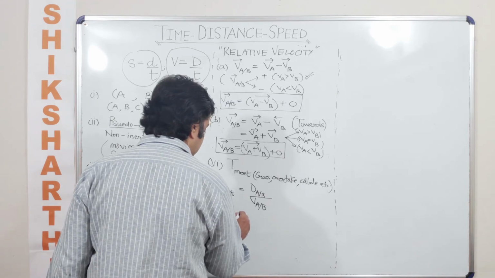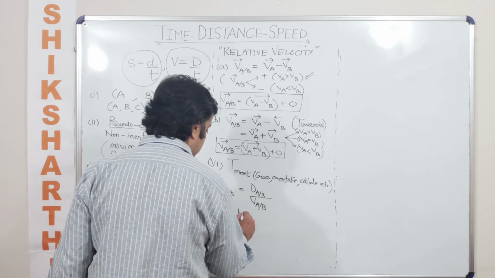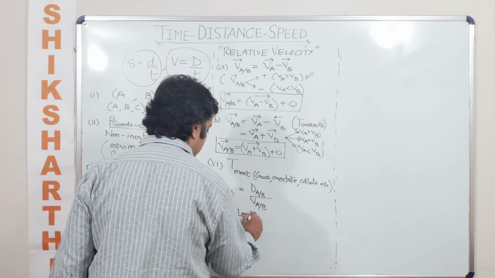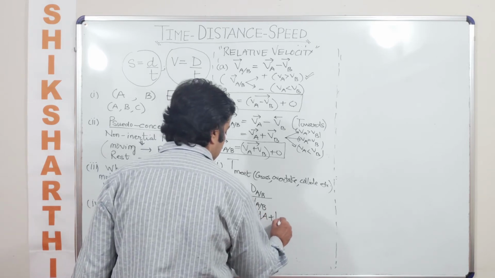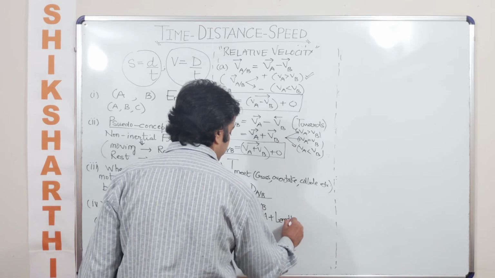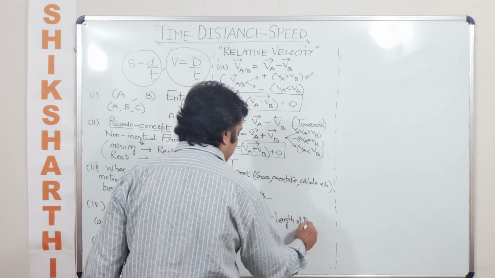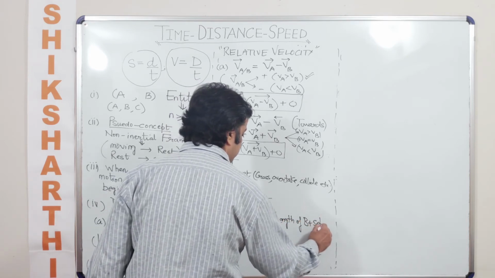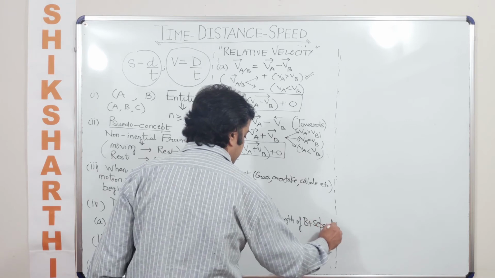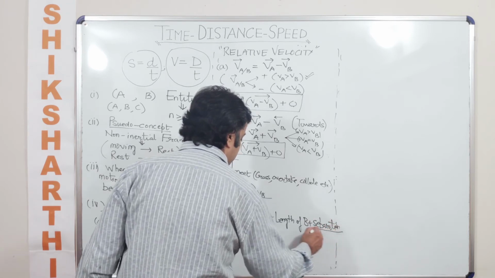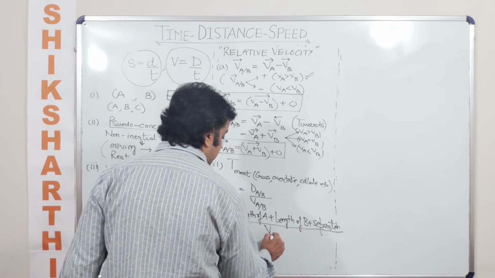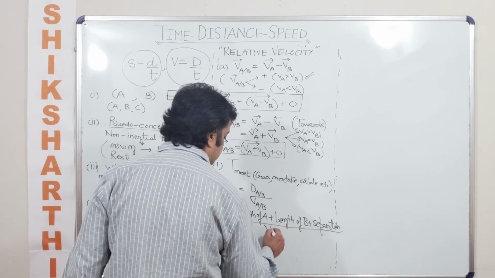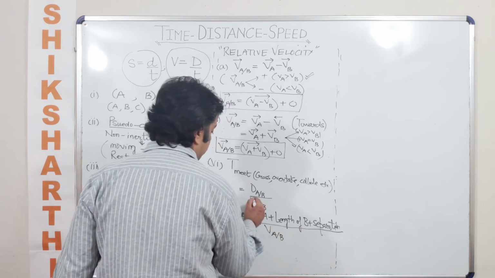So now we are talking about a special case like trains. So let's say the length of A plus the length of B plus the separation between them, divided by their relative velocity. So let me use this.